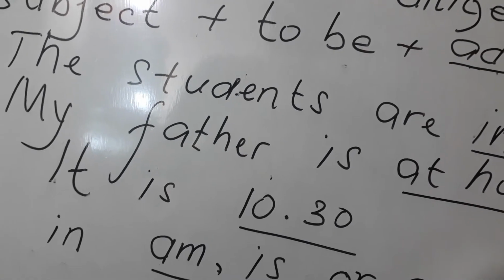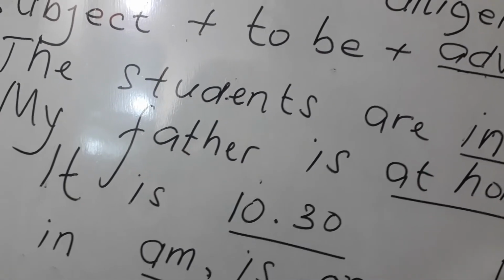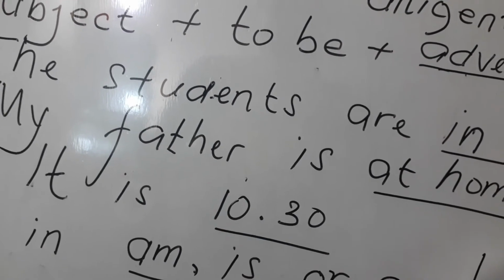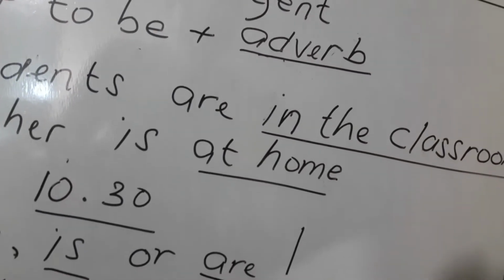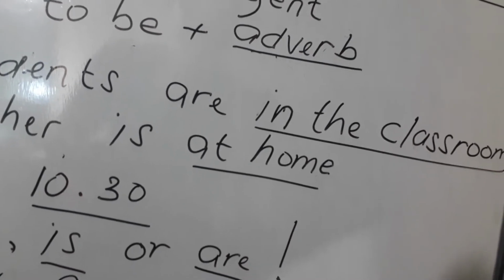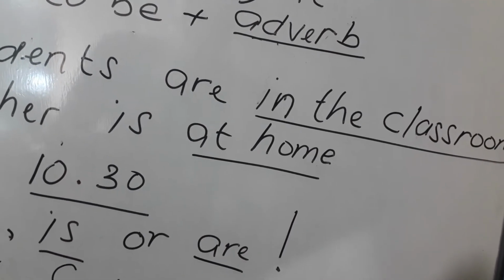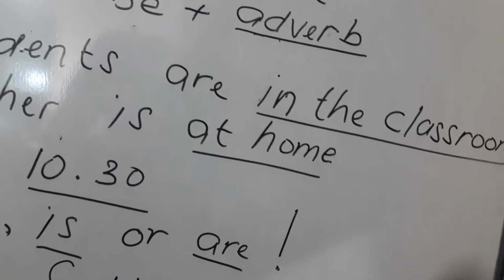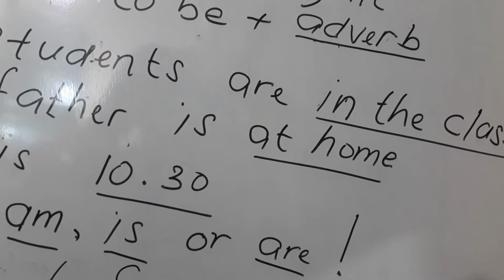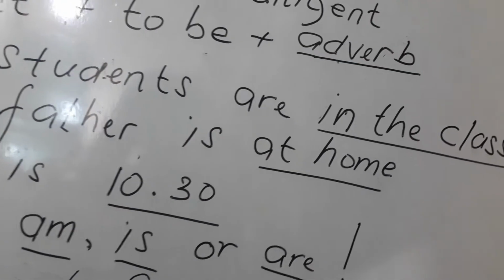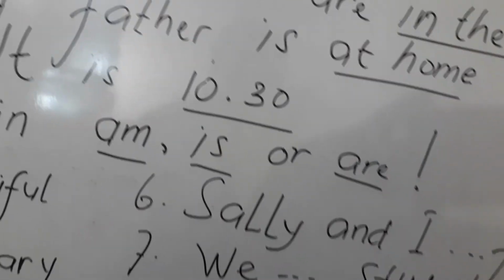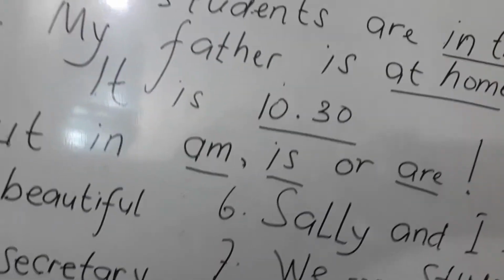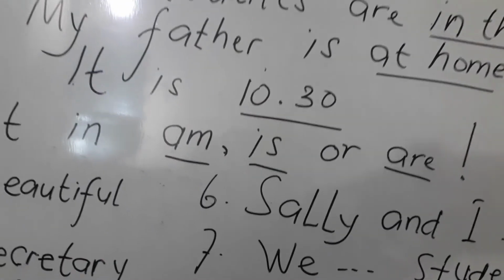And then it is 10:30. Sekarang jam 10:30. Jadi yang di garis bawah itu merupakan kata keterangan. In the classroom and at home are adverb of place. Jadi kata keterangan tempat. In the classroom sama at home. But 10:30 is adverb of time. 10:30 merupakan keterangan waktu. Okay, it's clear, right?